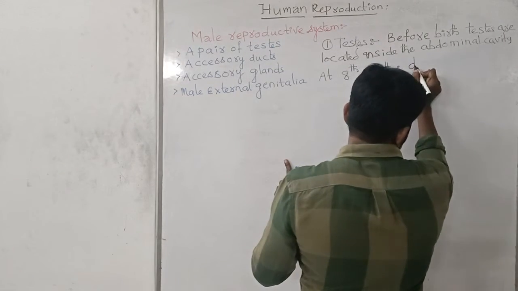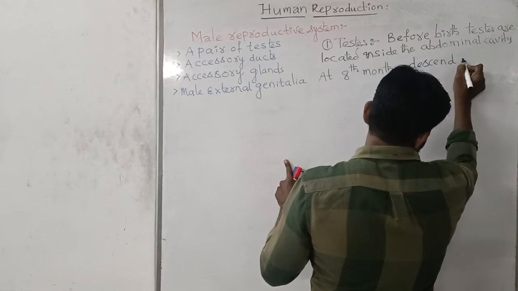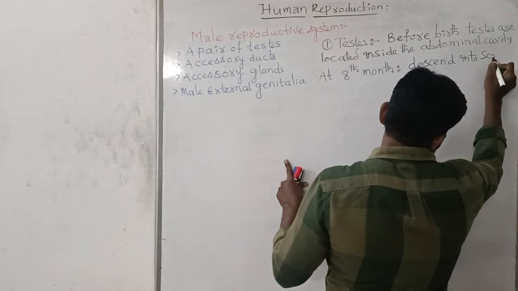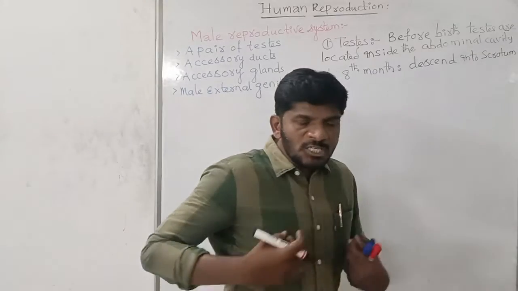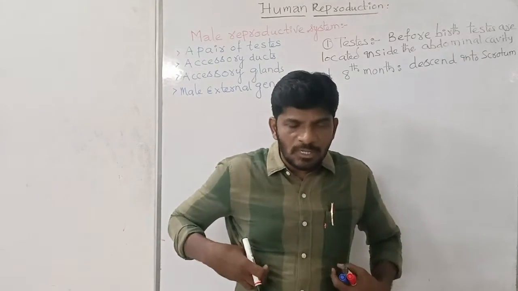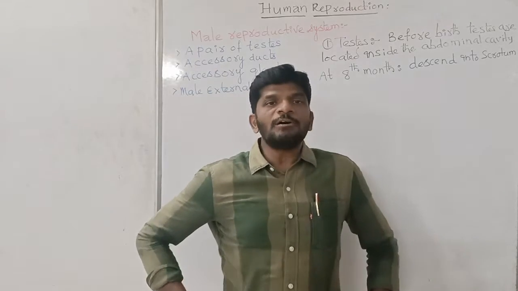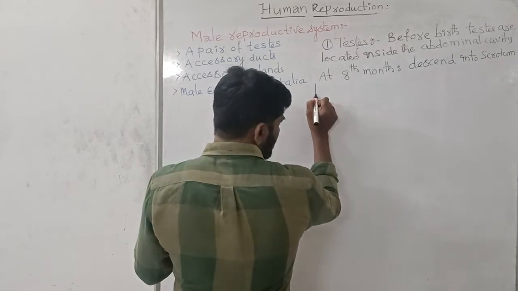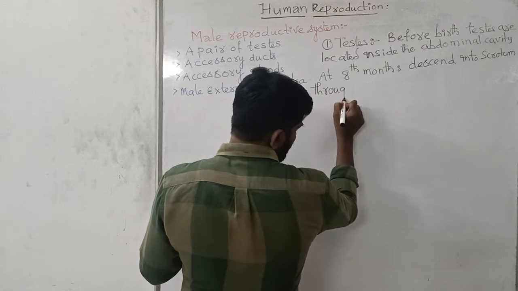For the transport or the traveling of the testes into the scrotum, there are a pair of canals. The canals are called as the inguinal canals.